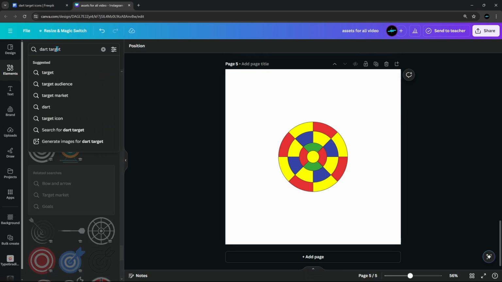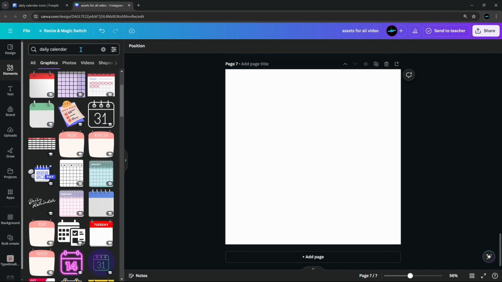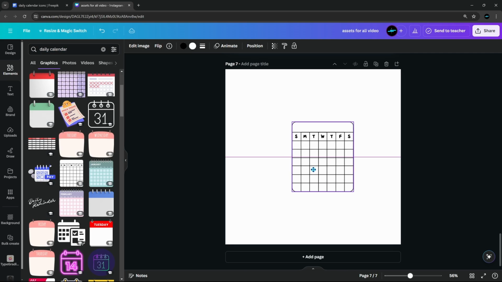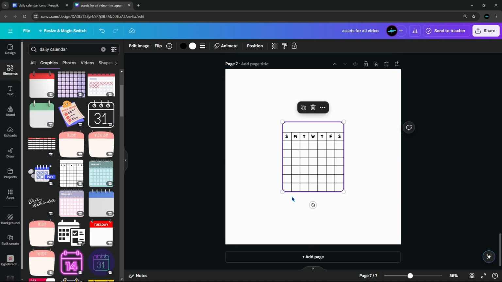And now we need a calendar, so I've gone ahead and looked for daily calendar right here in the search bar, and I found this one, which is not the same one as Ali has used, but I think it gets the point across pretty well. So I'll go ahead and use this one. Now I will export this into After Effects.